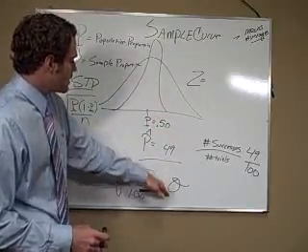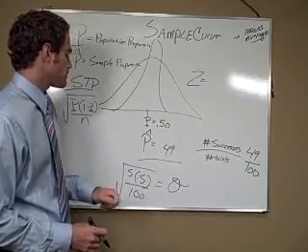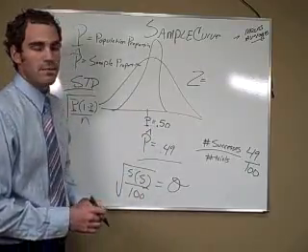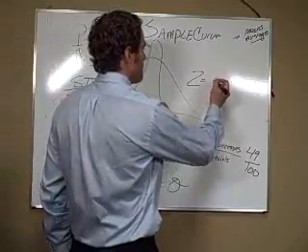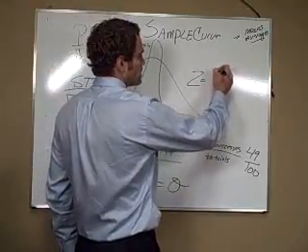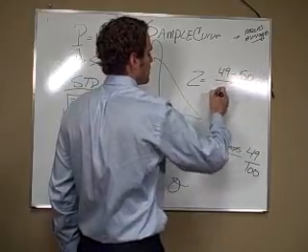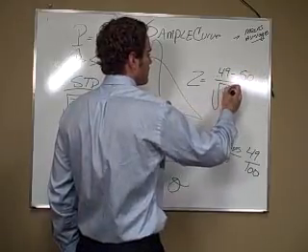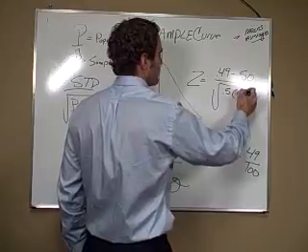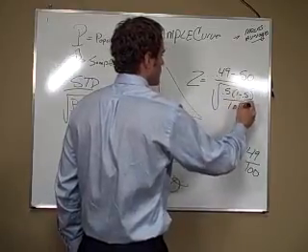So, once I get a standard deviation, once I have my p and my p hat, I can do a z. Now my z-score is just 0.49 minus 0.5 over the square root of 0.5 times 1 minus 0.5 over 100.